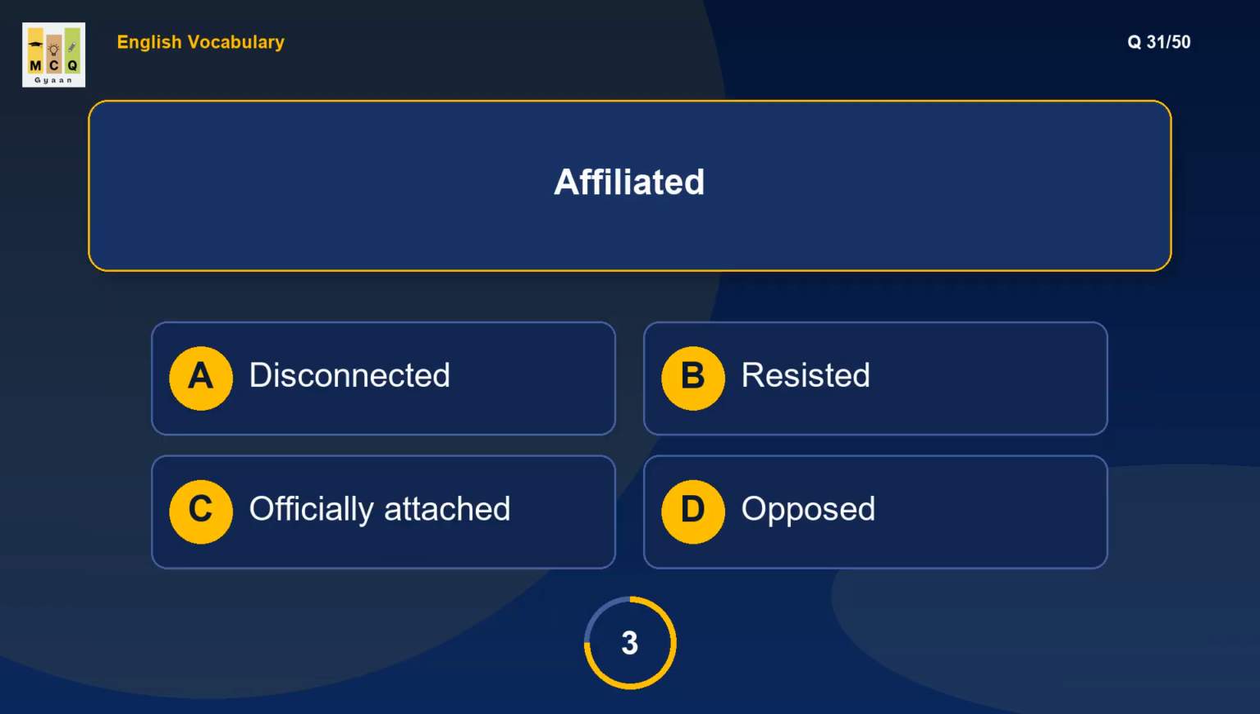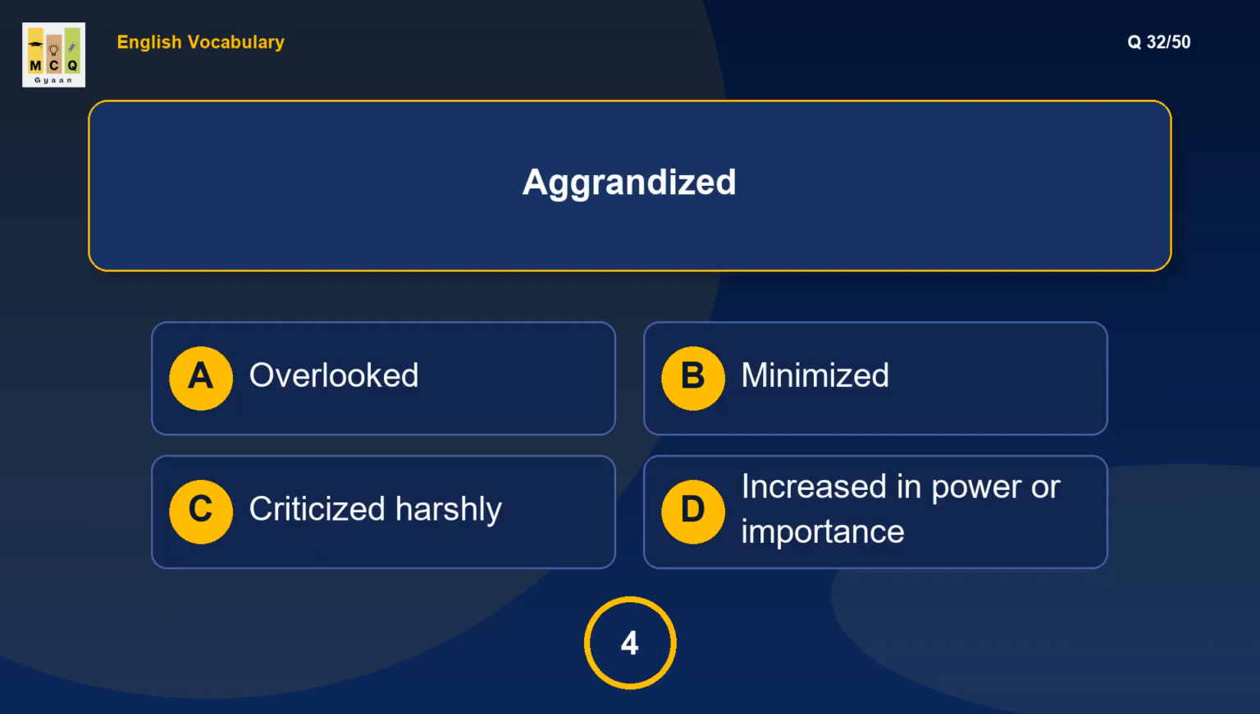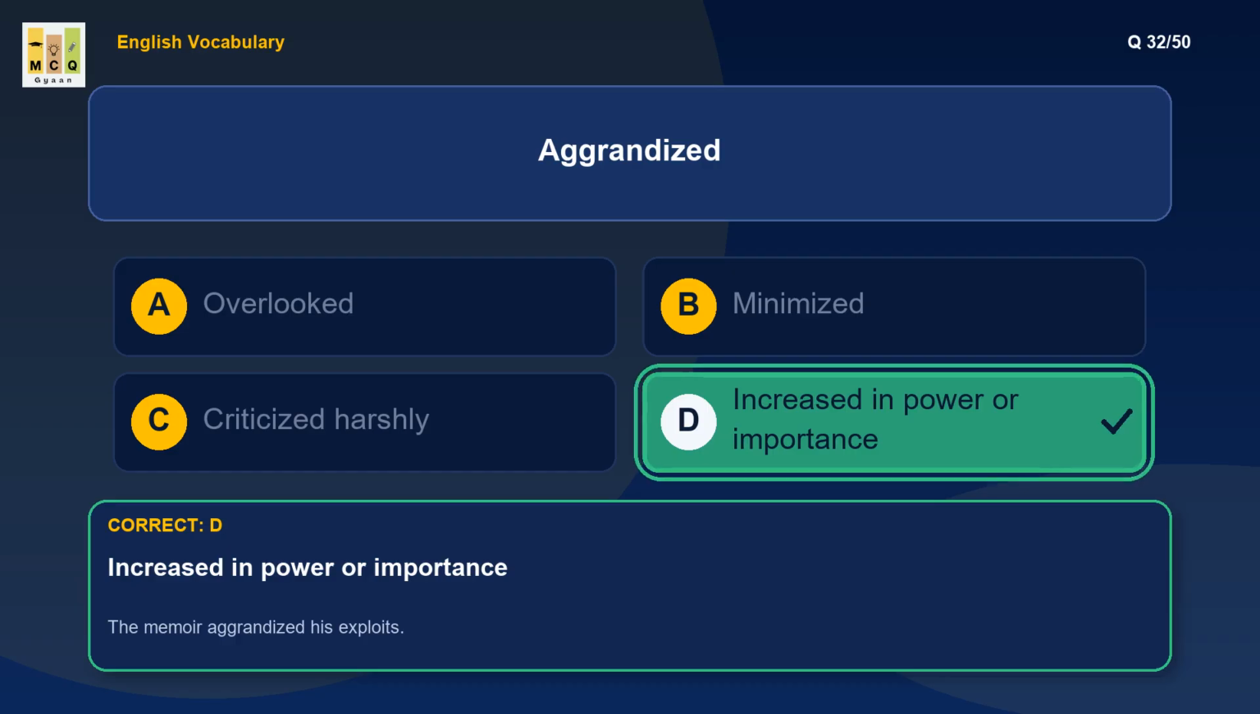What is the meaning of affiliated? Affiliated means formally connected. Example: the hospital is affiliated with a university. What is the meaning of aggrandized? Aggrandized means enhanced prestige. Example: the memoir aggrandized his exploits.